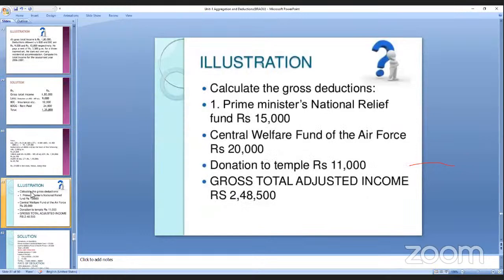next one. Calculate the gross deduction. Prime Minister National Relief Fund, 15,000. Central Welfare Fund of Air Force, that is 20,000. Donation to temple, it is 11,000. Gross total qualified income, that is 2,48,000 qualified.